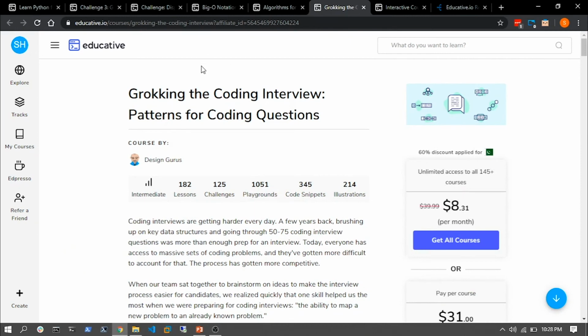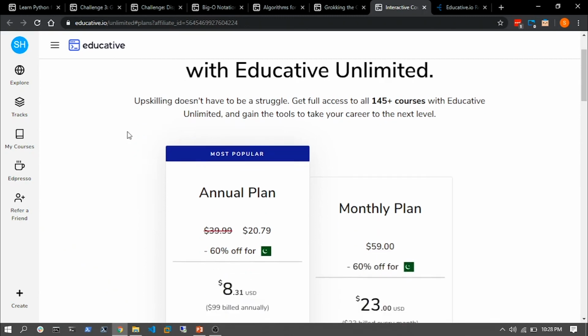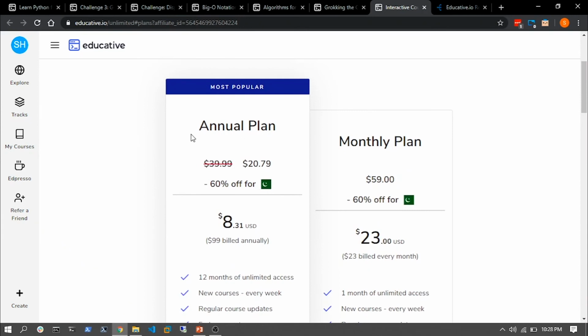So now let's discuss the pricing of it. I see I have it open here, right? So I discussed that there are two particular account types in Educative. One is the free account, which I'm on right now, and which is quite restricted or limited in terms of the course usage. So I can only see some parts of the course. And secondly, it's the Educative Unlimited account. You get access to 145 plus courses, and you can use the tools in order to advance your career to the next level. So we can see that there are two types of plans. One is the annual plan and one is the monthly plan.